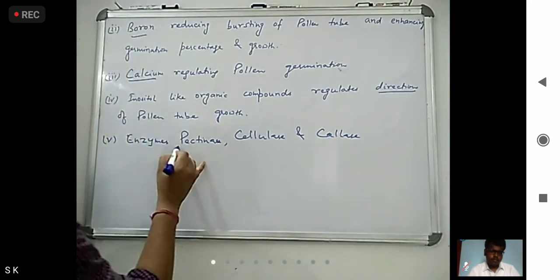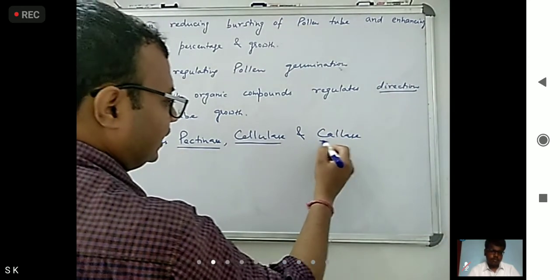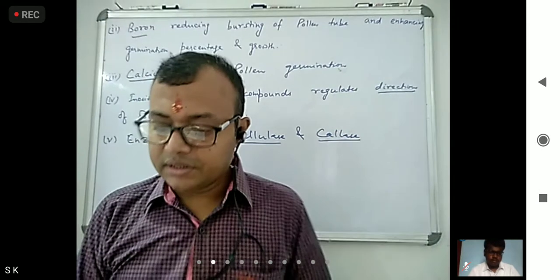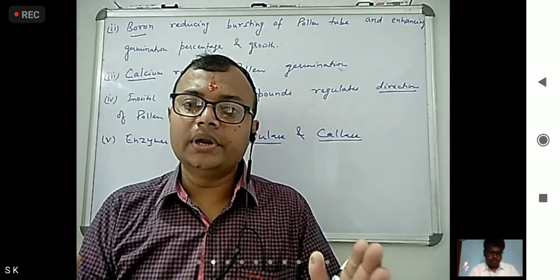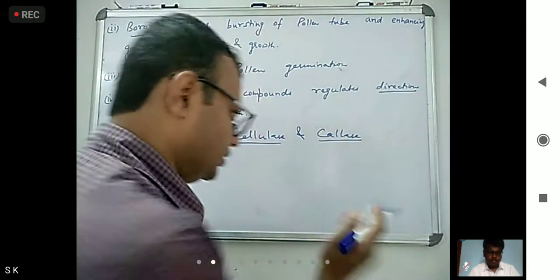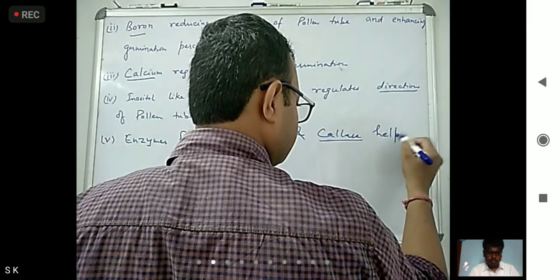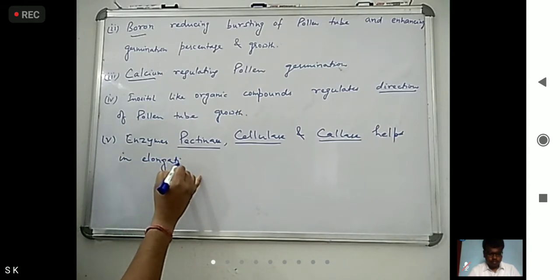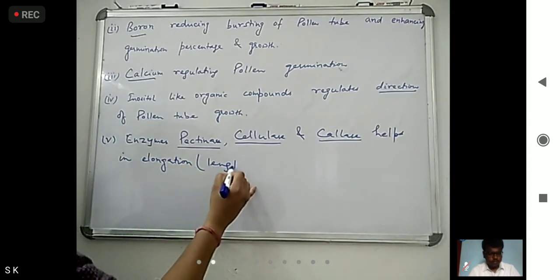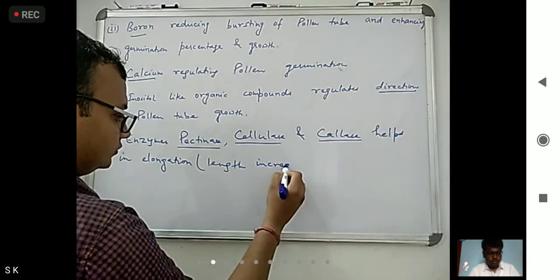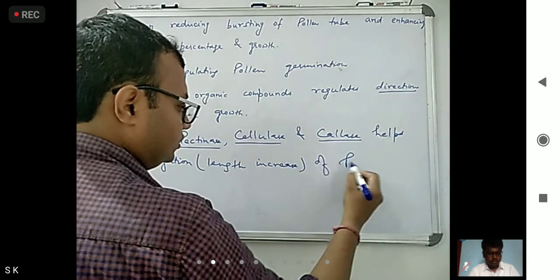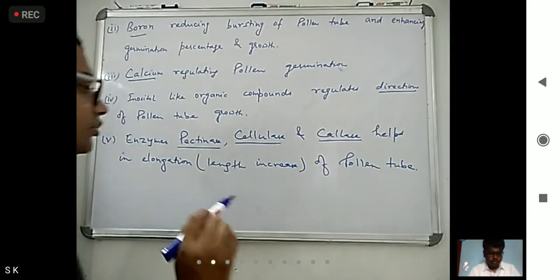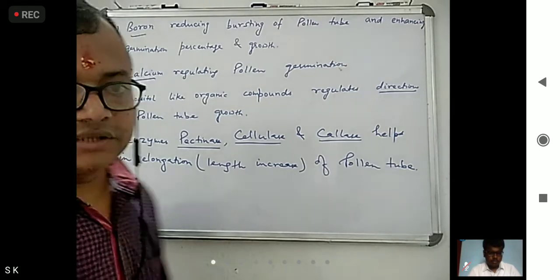Okay, what are those doing? These increase the pollen tube length. So they help in elongation or length increase of pollen tube. Okay, here you have to remember these enzymes: cellulase, pectinase, calase.